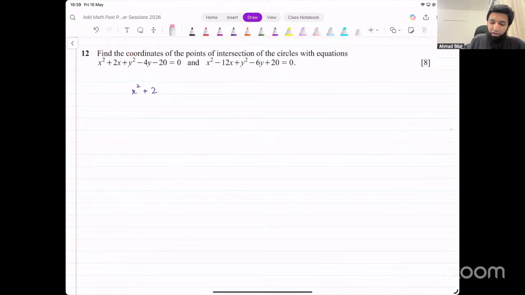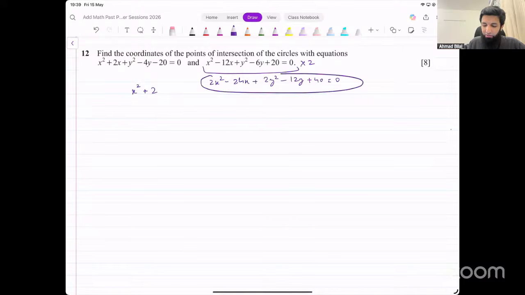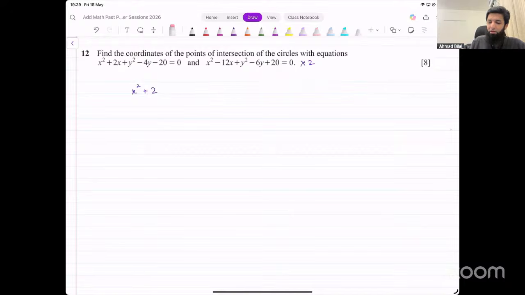But if, for example, this equation was multiplied by 2 and you had 2x squared minus 24x plus 2y squared minus 12y plus 40 equal to 0, before you do the next step that I'm going to tell you about, you will divide this equation by 2 so that the coefficients of x squared and y squared become 1. So make those coefficients 1 first of all. Once you have done that, now this is equal to 0, this is equal to 0.